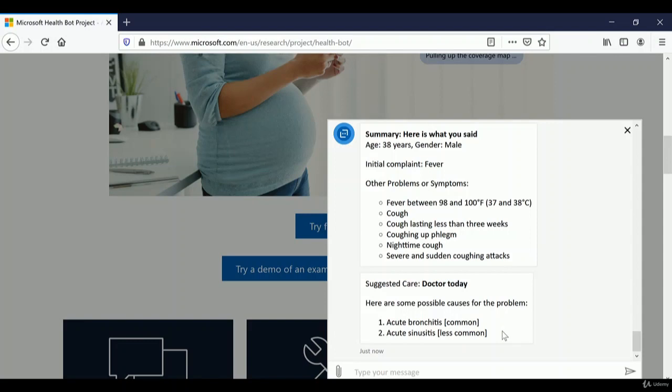So this is how a bot will work, and this is how artificial intelligence is helping in this bot.